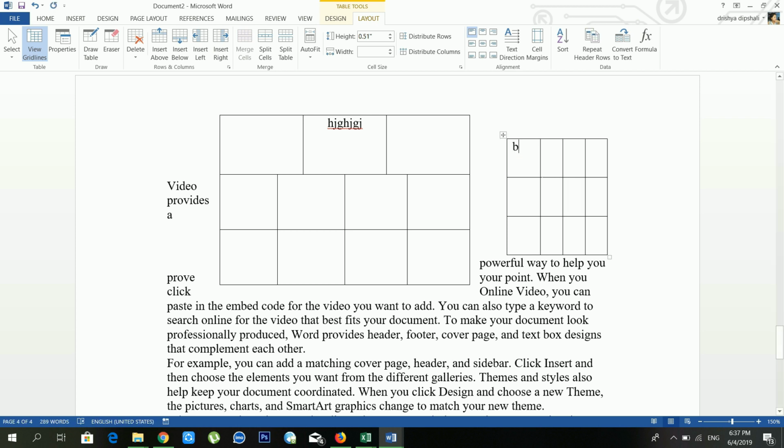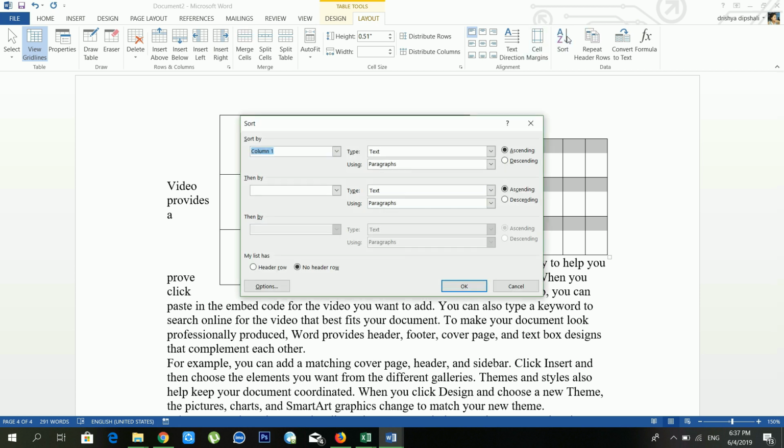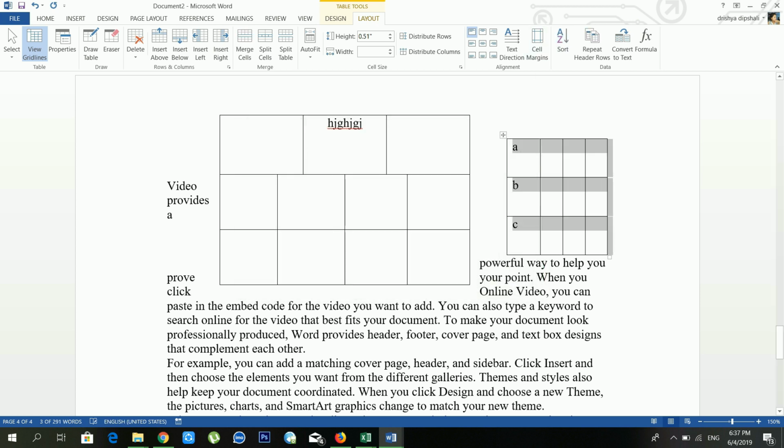Here is B, okay, here is C, and here is A. And if you want to put all these letters in alphabetical order, in that case you have to use sort and just click OK. Now see, boom, now A, B, C, it's coming in serially, right? Repeat header row, it means if you want to repeat the header row, you can use it.